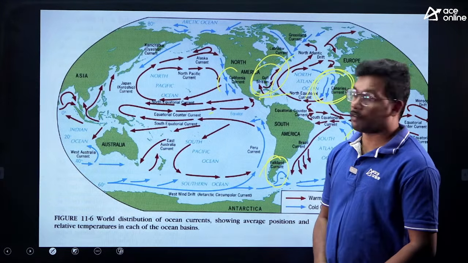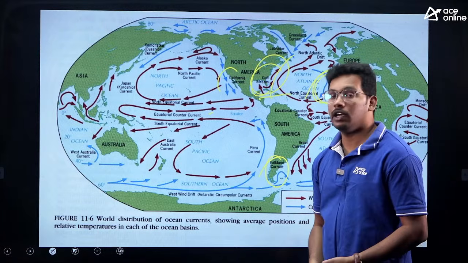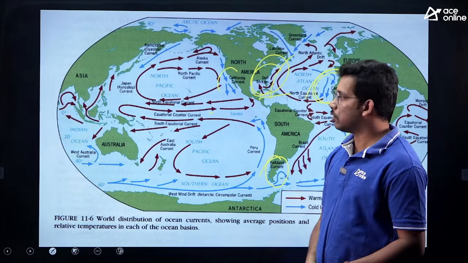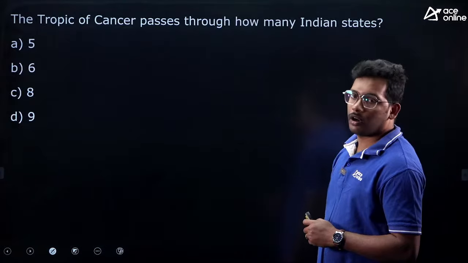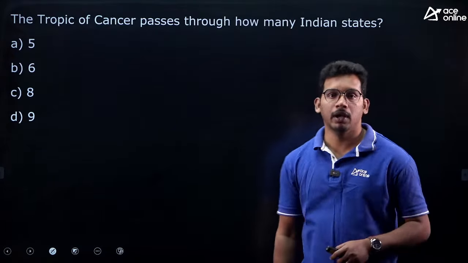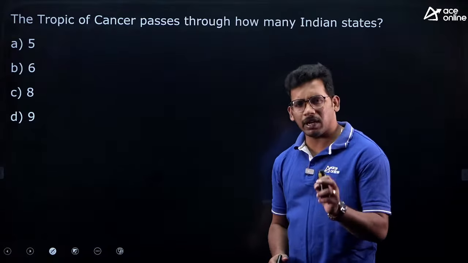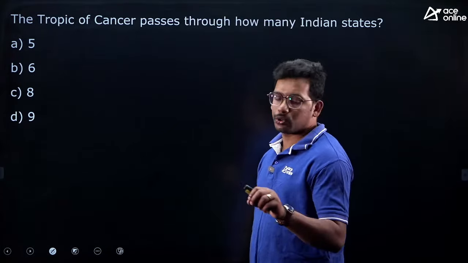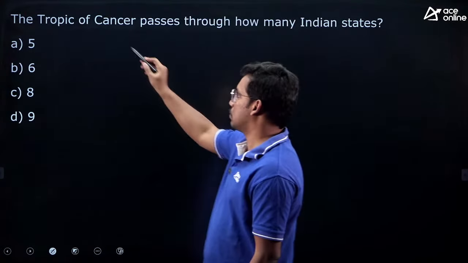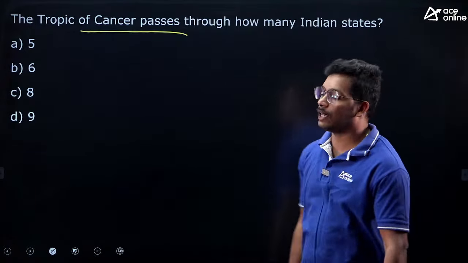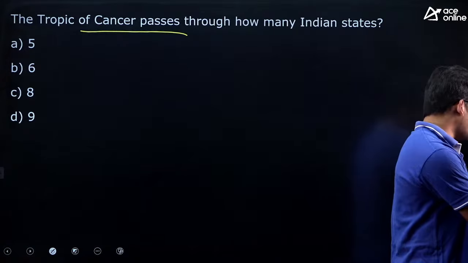Out of the 7-8 questions that you get from geography, 2 to 3 questions can be from physical geography, and the rest, 4-5 questions, will be from Indian geography. So solve these questions. This will be highly factual. We can go through very quickly. The Tropic of Cancer passes through how many Indian states? Now you can solve easily.